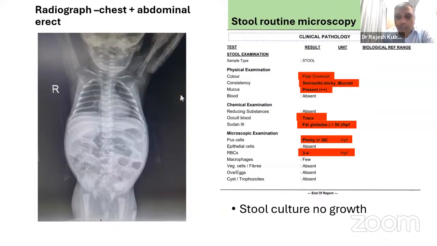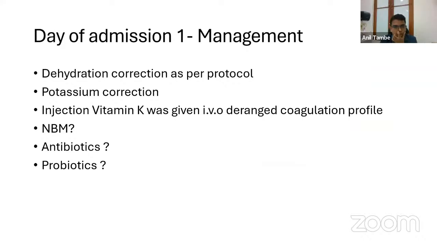So we'll go forward now. Initially what we did was we corrected the dehydration. We gave some potassium, vitamin K we gave. Should we keep this baby NBM? Should we give antibiotics, probiotics? What do the postgraduates think? Dr. Mrinal?